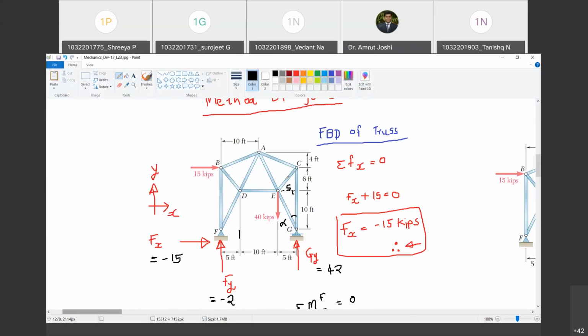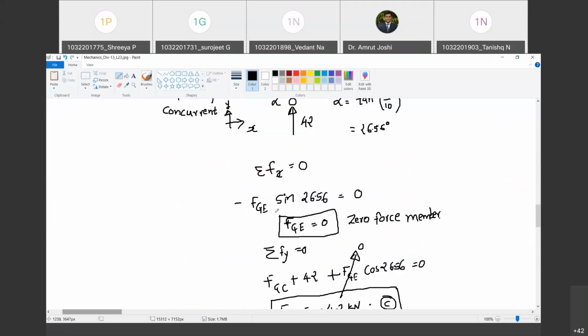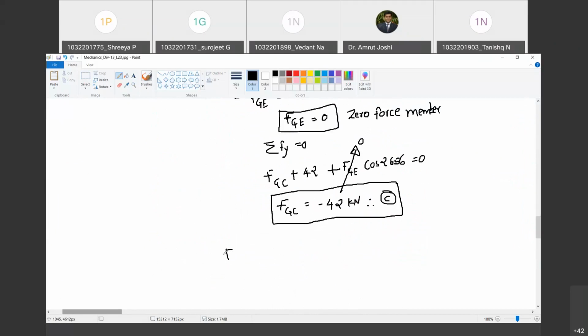Naturally, I should be drawing the free body diagram of the joint pin at C. Do you agree with me? Yes, sir. So that's what I will do next. We will solve this and then we will stop for today. Free body diagram of joint pin at C. Happy? Yes, sir.